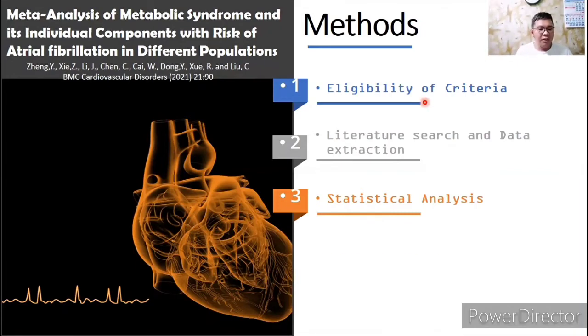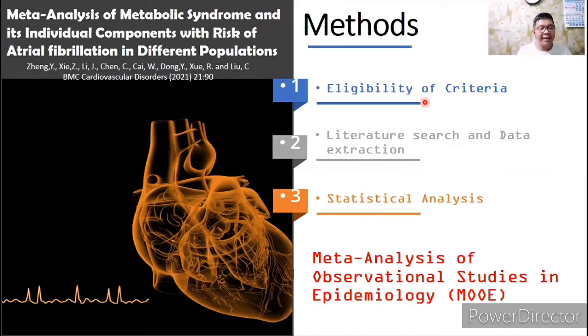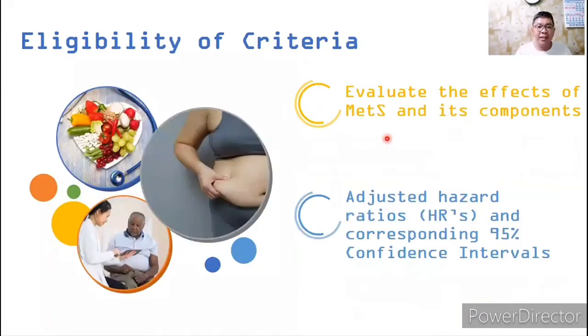In the study, the authors used the meta-analysis of observational studies in epidemiology, or MOOSE, which can be summarized in these areas: eligibility criteria, literature research, data extraction, and statistical analysis. So first is the eligibility criteria. The authors evaluated the different effects of metabolic syndrome and its components on atrial fibrillation. It also followed the adjusted hazard ratios and the corresponding 95% confidence interval.